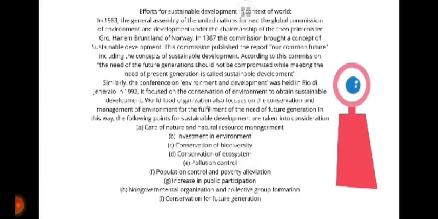Efforts for sustainable development in the global context. In 1983, the General Assembly of the United Nations formed the Global Commission on Environment and Development under the chairmanship of then Prime Minister Gro Harlem Brundtland of Norway. Similarly, the Conference on Environment and Development was held in Rio de Janeiro in 1992. It focused on the conservation of environment to obtain sustainable development.